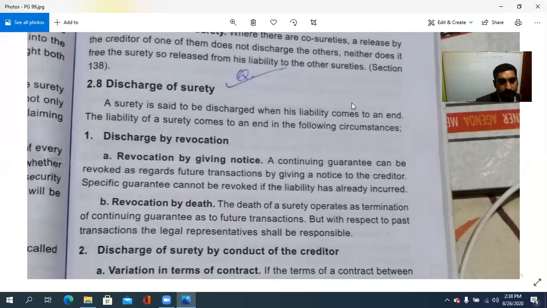Therefore, the liability of a surety comes to an end in the following circumstances. One is discharge by revocation, that is, revocation or cancellation. Second case is by conduct of the creditor.